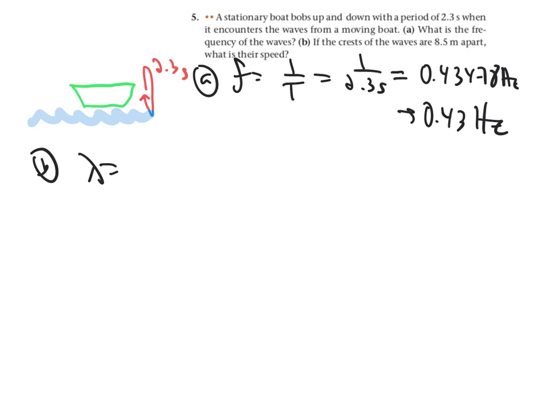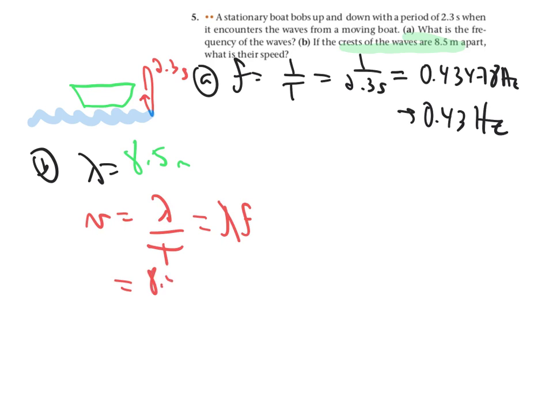Well, we know lambda, right, which is the crests of the wave spacing. So we have lambda is 8.5 meters, and we know that the velocity of a wave is always the distance traveled, 1 lambda, and the time it takes, which is 1 period, or lambda f. Either of those should work. I'm going to stick with the lambda over T because we already had T.